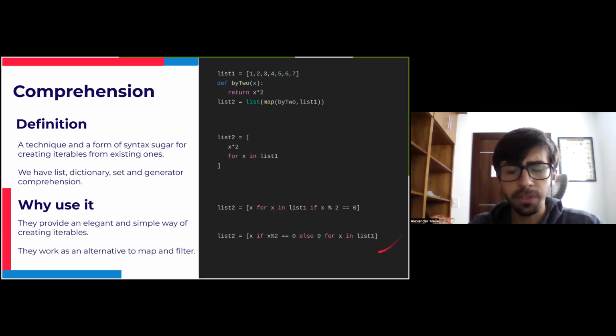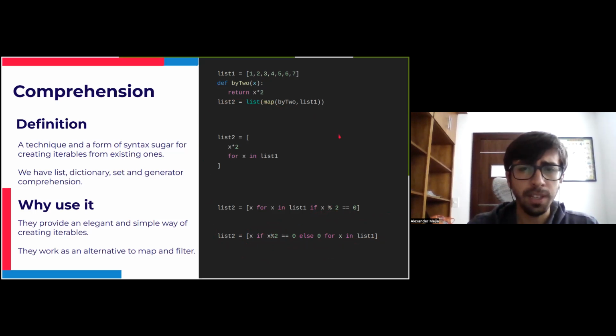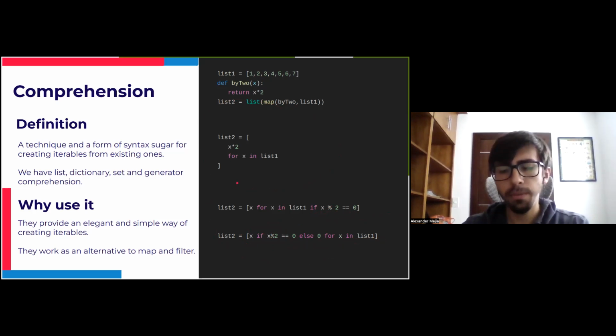So yeah, that's pretty much it for comprehensions. As I mentioned, this is preferable to use besides map and filter, and actually it provides more compact code. So yeah, that's pretty much it for all the topics I wanted to cover with you today in the sense of functional programming and how it's applied in Python.